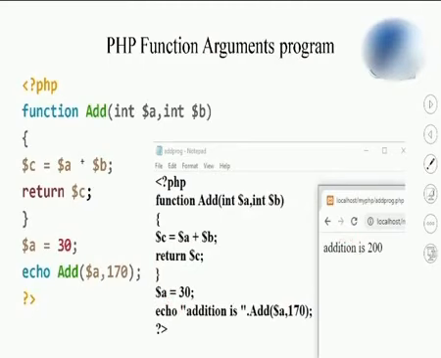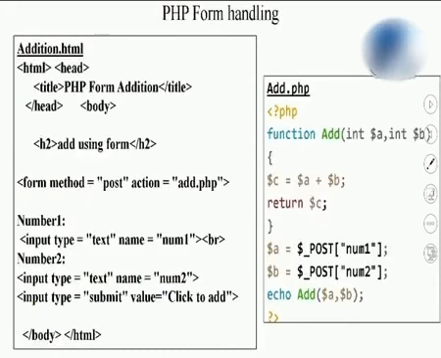Students, while writing the user defined function name, you need to take care of the case. Here I wrote A capital, so I need to write A capital here. This is all about user defined functions. We can make use of it for writing the code which you want to execute again and again.